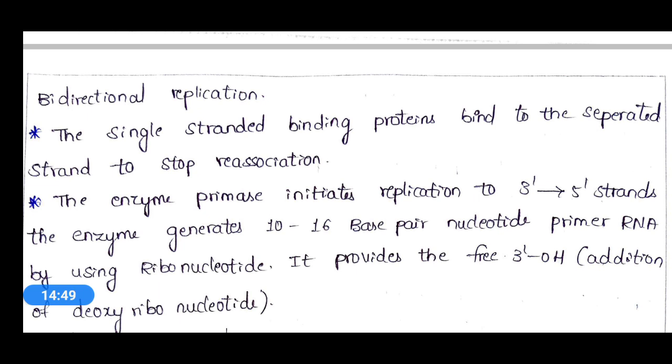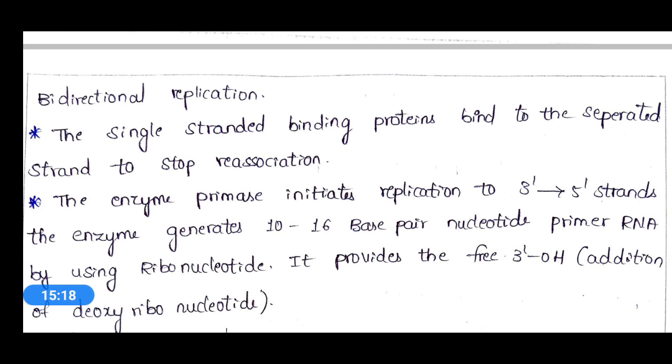That means for the further replication process, the DNA double strand should be in Y shape, in replication fork form. So to stabilize that replication fork, the single stranded binding proteins will bind at the Y-shaped fork and will stop reassociation of these two DNA strands.